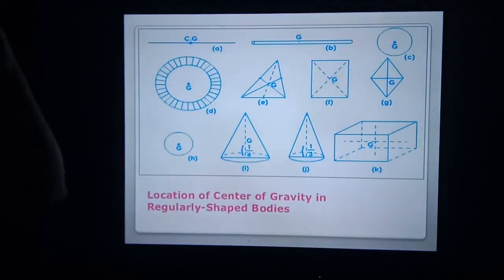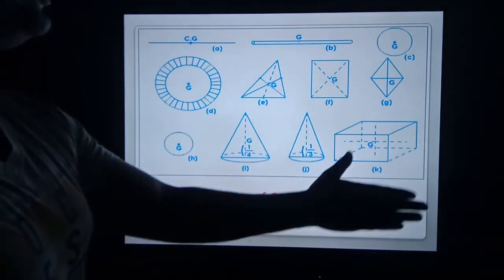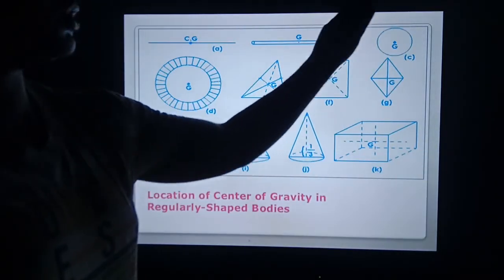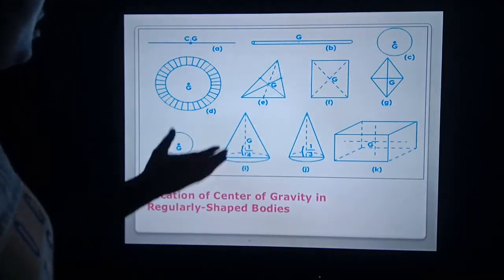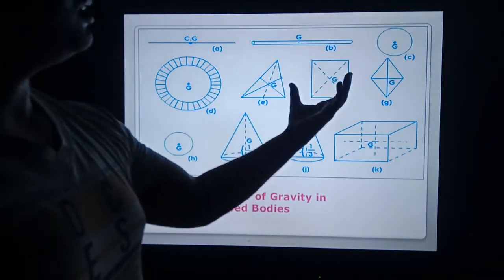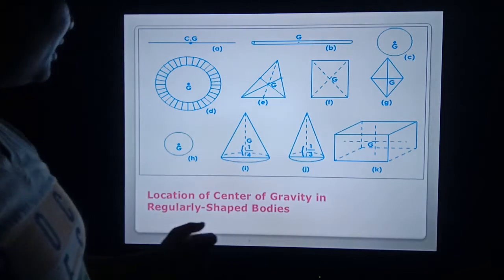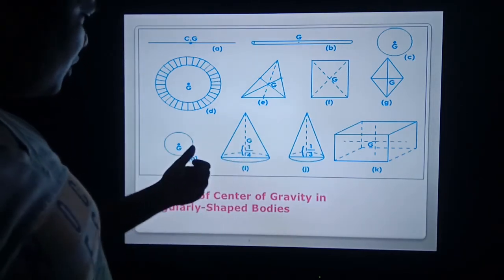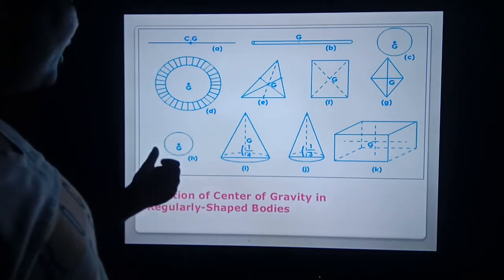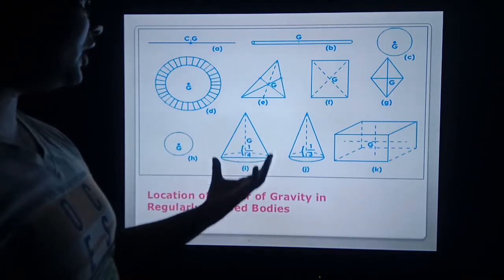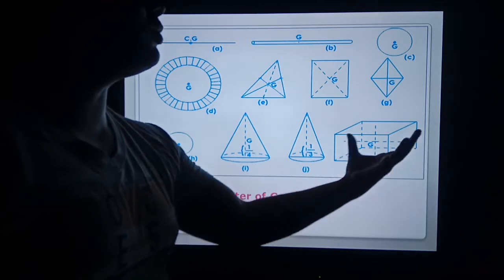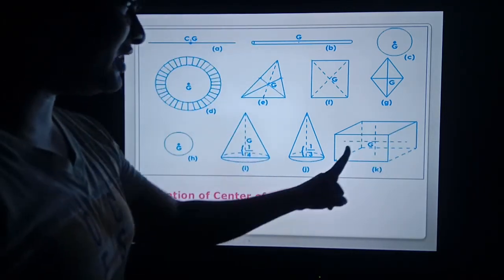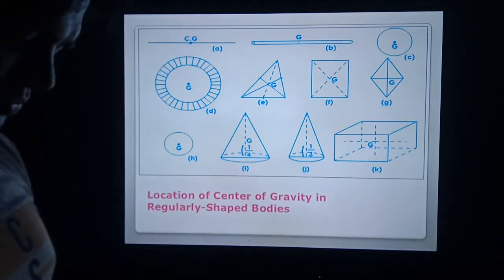Now, this is the schematic diagram of all these bodies. This is the wire, rod, circular plane lamina, ring, triangle, rectangle, kite. This is a circle, or you can say circular plane, or you may say sphere. This is a solid cone, this is a hollow cone, this is a cube or cuboid. So these are the schematic diagrams of the center of gravity. G is the point of the center of gravity.